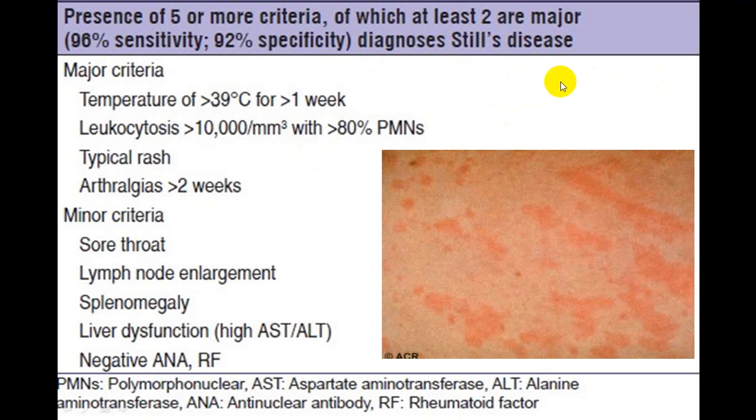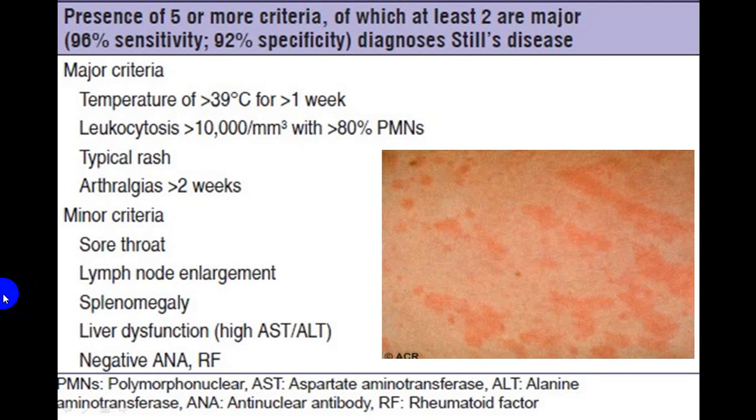Now there is one disease we call Still's disease. In Still's disease, the major criteria: temperature more than 1 week, leukocytosis, typical rash, these are the typical rash you come across, and there will be arthralgia for more than 2 weeks. As far as minor criteria is concerned, there is a sore throat, lymph node enlargement, splenomegaly, liver dysfunction, and negative ANA and RA factor. When you come across the presence of 5 or more criteria, this will tell you that this is more likely to be Still's disease.